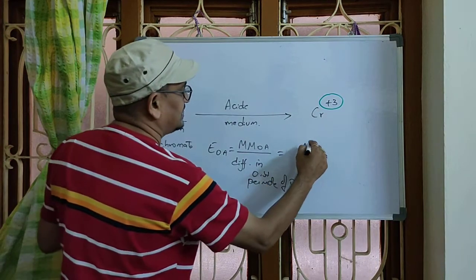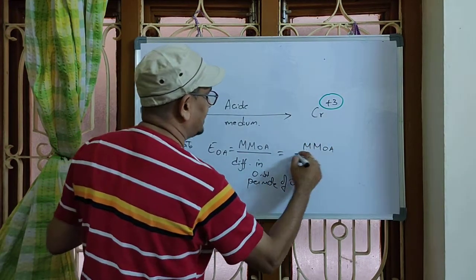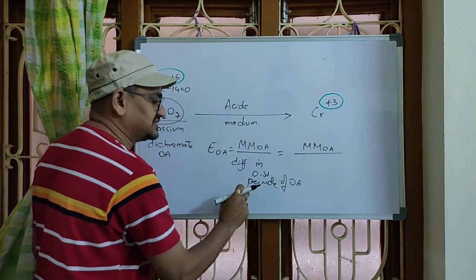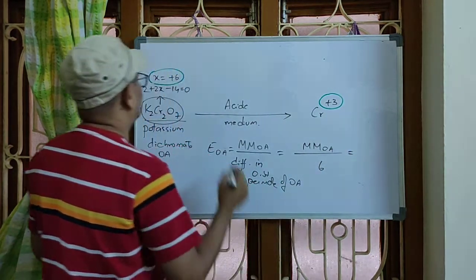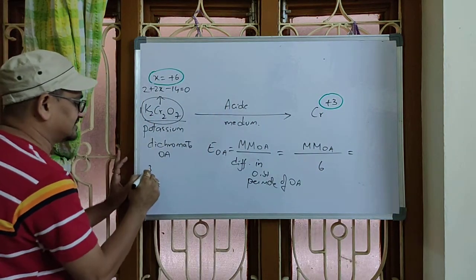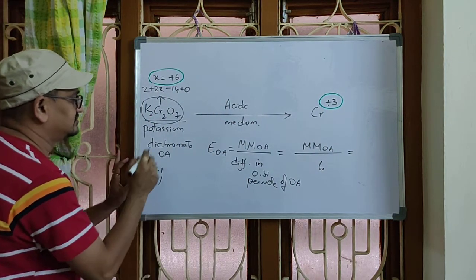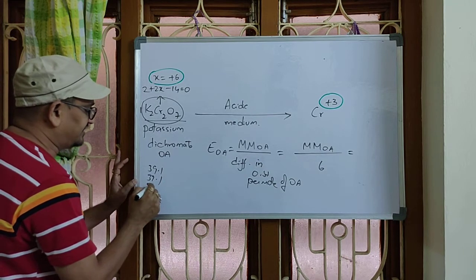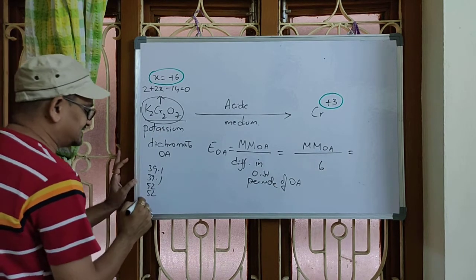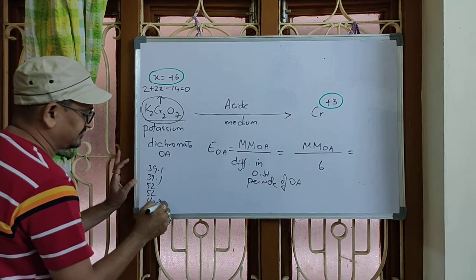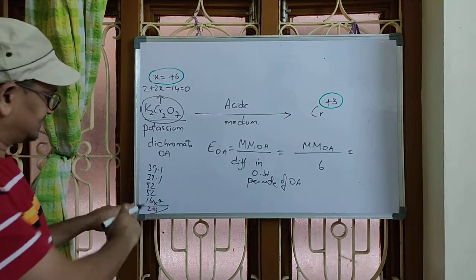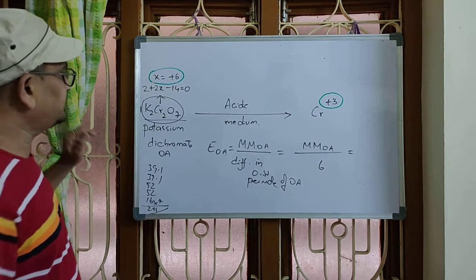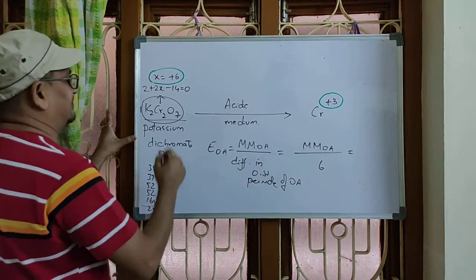So, molecular mass of oxidizing agent by the difference in oxidation state per mole of oxidizing agent, that is 6. It is potassium dichromate, you can calculate the molar mass: 39.1, 52 and 52, and this is 16 into 7. I think it is 294. Okay, you go through the value once. Right? Now, let us see one more time.